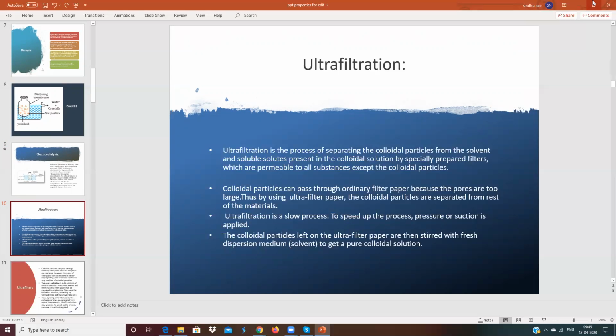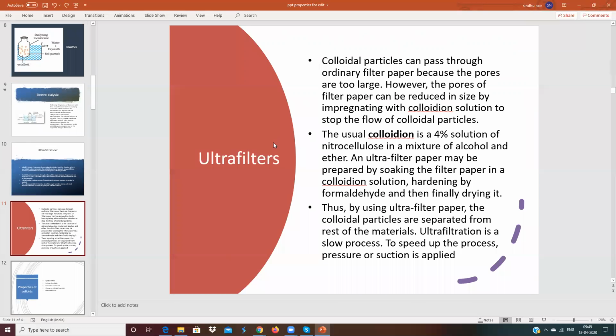So what we use is filter papers of very small pore size. How do we prepare ultrafilters? We prepare specially designed filter papers known as ultrafilters. Colloidal particles can pass through ordinary filter paper because the pores are too large. However, the pores can be reduced in size by impregnating the paper, by dipping it in collodion solution.